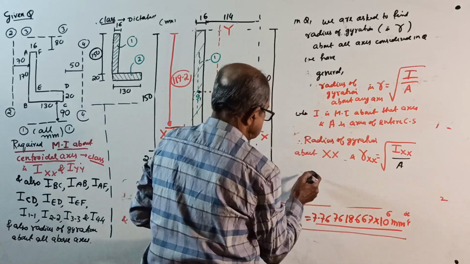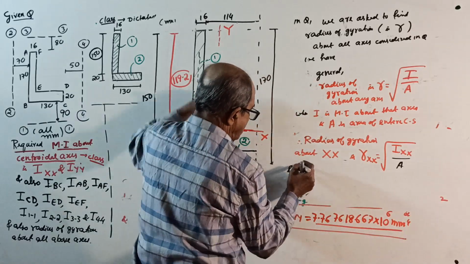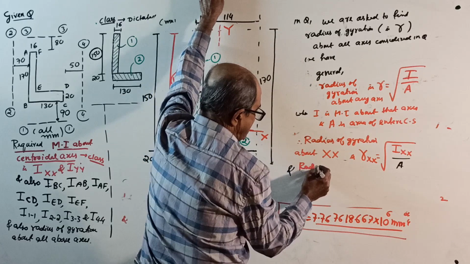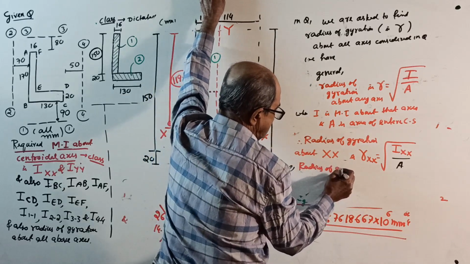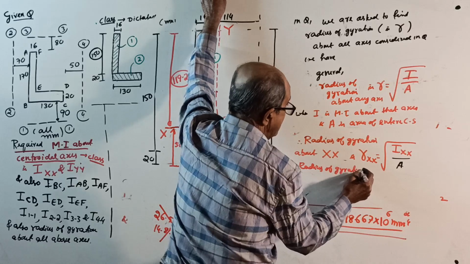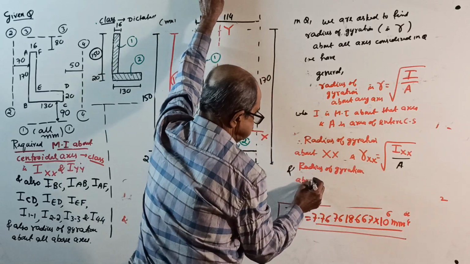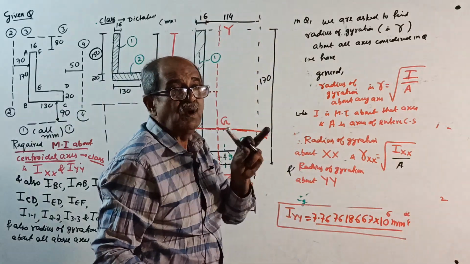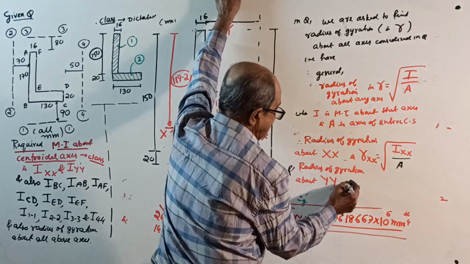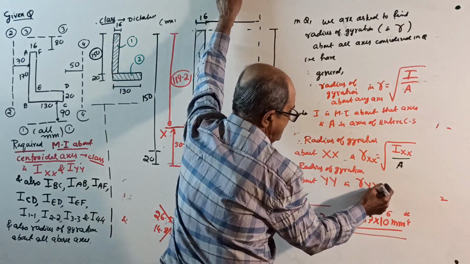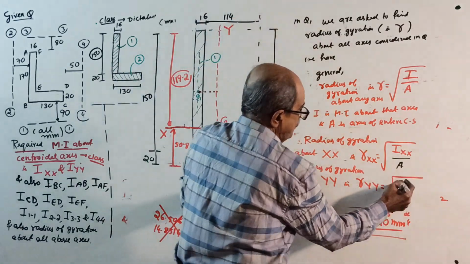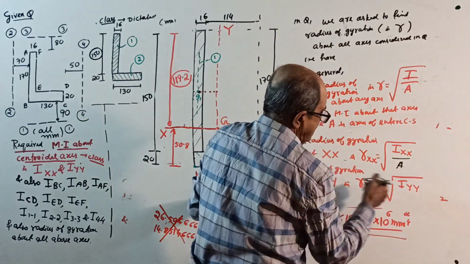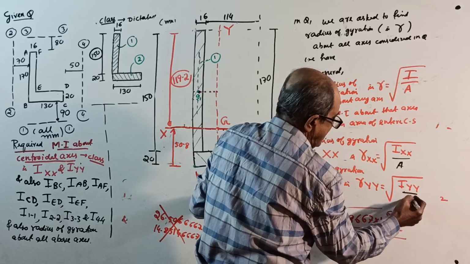And right here, radius of gyration about YY axis, that is centroidal vertical axis, that is RYY equal to square root of IYY divided by area, entire area.